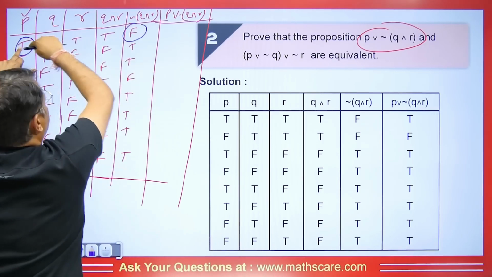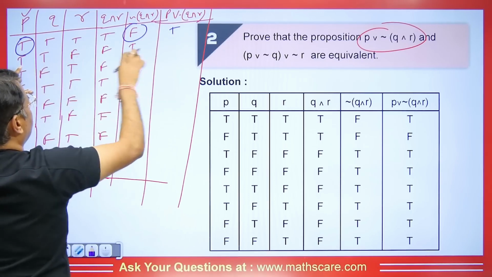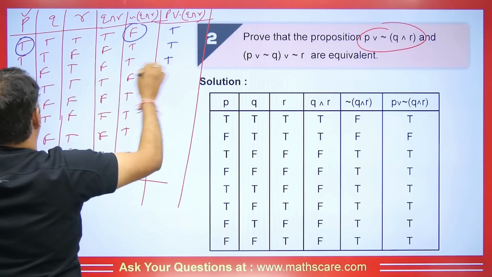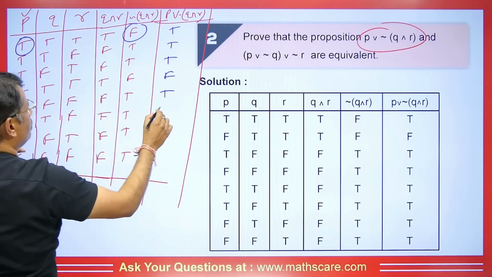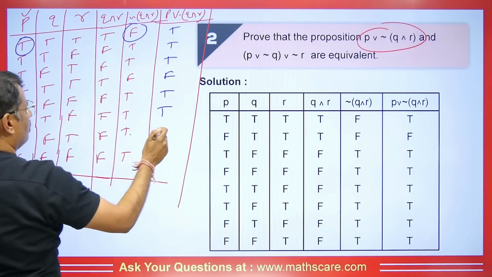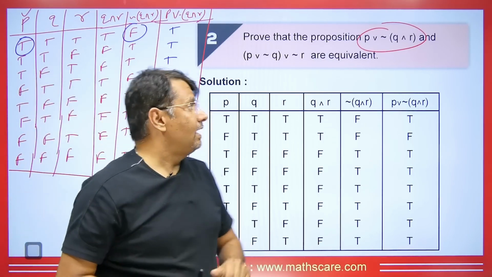So this is 1 and 0. It is getting added here. So if 1 comes, it will be true. So like this, we will get true, true, true here. And true, true, true here, and false, false, false here. Then true, true, true will come. Here it will be false, true, true. Now false, true, true. And in this false, true, true will come. Right? Is this clear? Okay, very good.